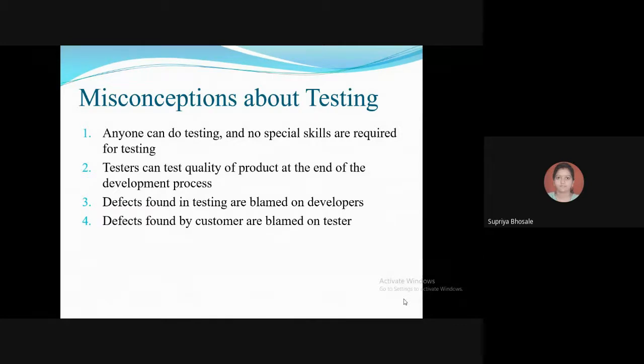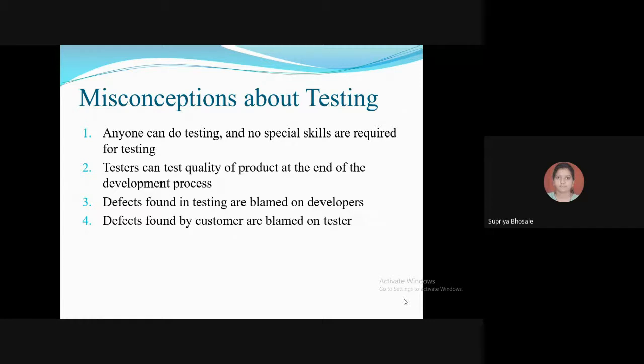So now the next bit is misconceptions about testing, which we are going to see now. Many people may say, why go for testing? It is just a time-consuming process.